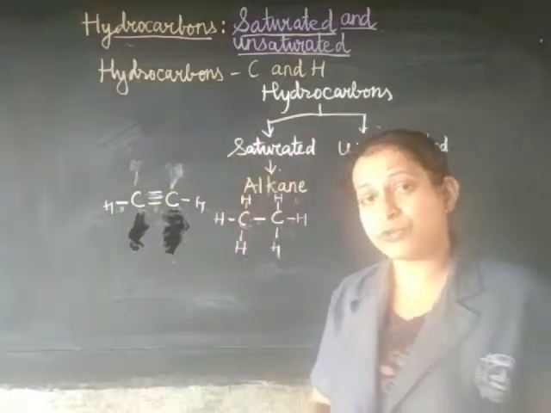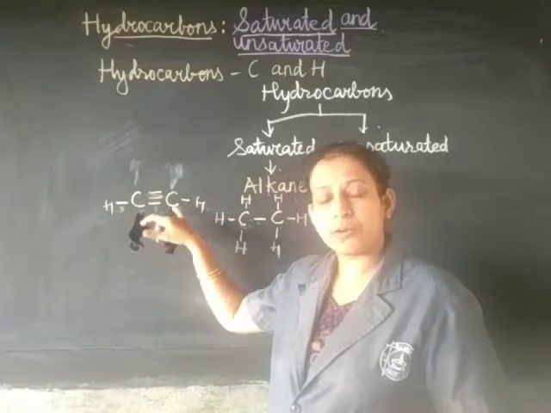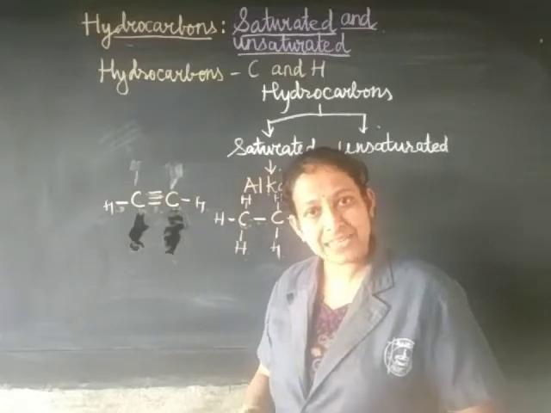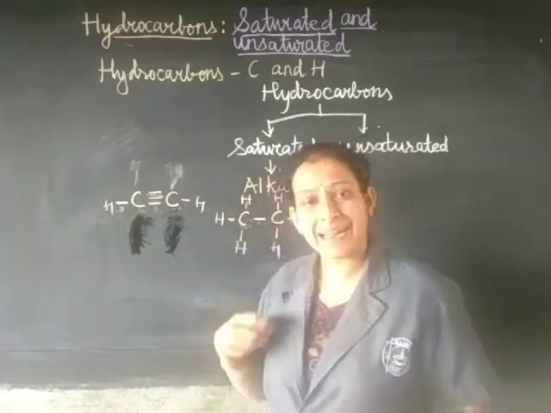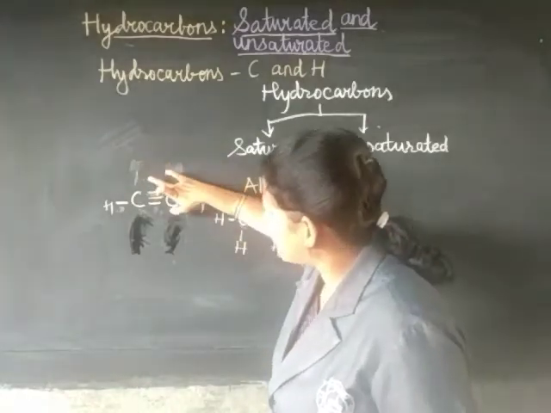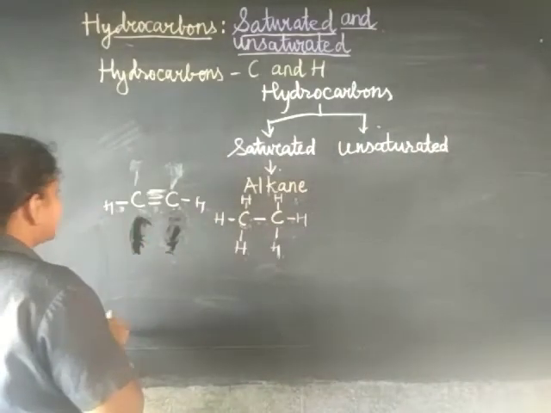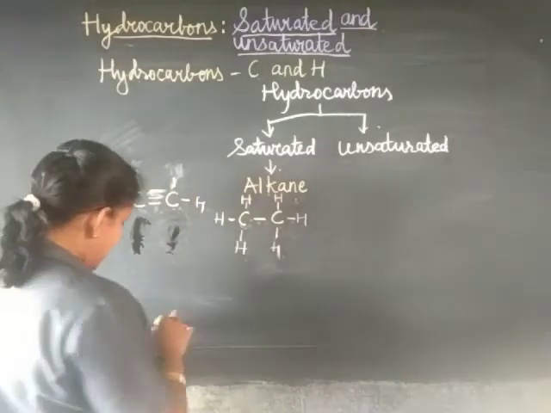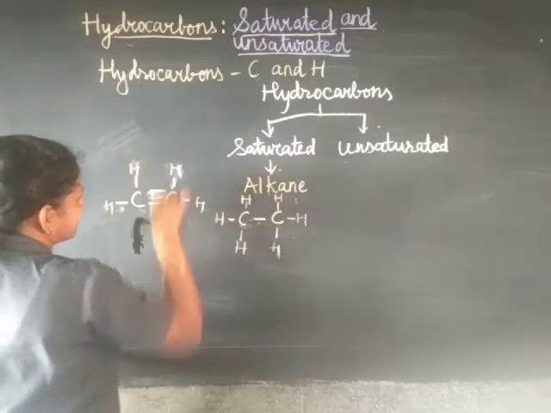Now, can we have room for the hydrogens to get added? Yes, as I mentioned in the case of two carbons with a double bond. Now here we have a triple bond, right? So how many hydrogens will get added here by breaking the bond? If you break the upper bond like this, you can add 2 hydrogens here, that is 1 here, 1 here, H and H. Correct?